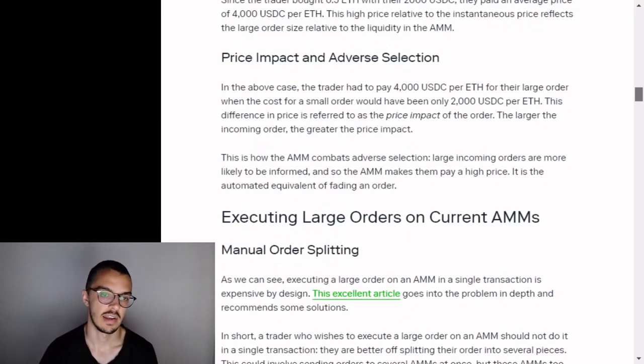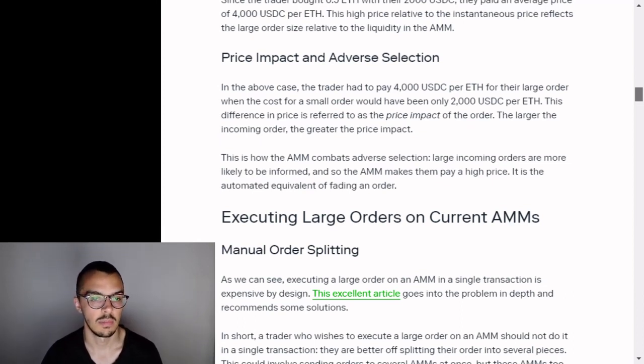Price impact and adverse selection. In the above case, the trader had to pay 4000 USDC per ETH for their large order, when the cost of the small order would have been only 2000 USDC per ETH. This difference in price is referred to as the price impact of the order. The larger the incoming order, the greater the price impact.